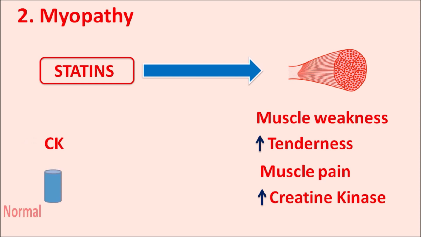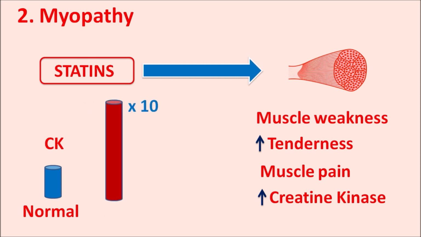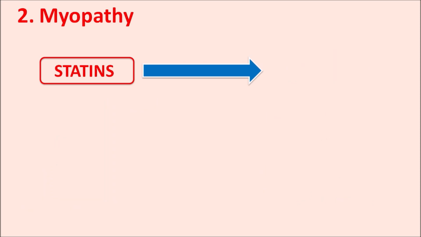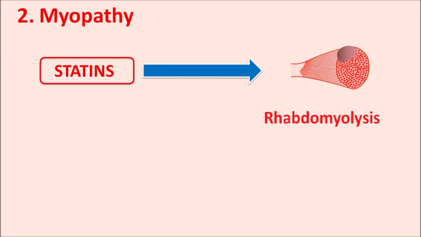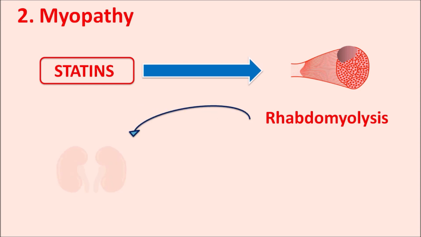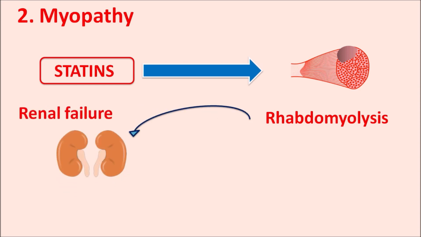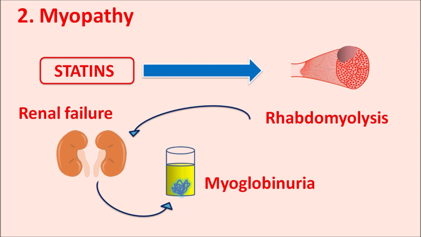So suppose these are the normal CK levels, they can be increased up to 10 times of normal upper limit which indicates some muscle damage. And when these CK levels are excessively increased, they can produce another symptom, rhabdomyolysis, the loss of muscle fibers leading to muscle damage, which may also affect renal system that may result in some renal failure in the patients. And with increased renal failure, it may lead to the increased loss of myoglobin within the urine, resulting in myoglobinuria.